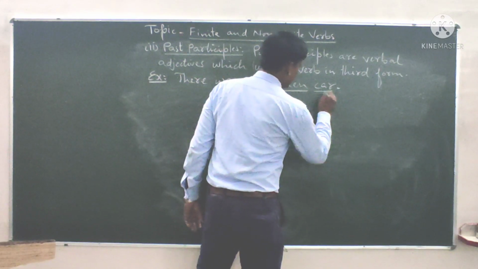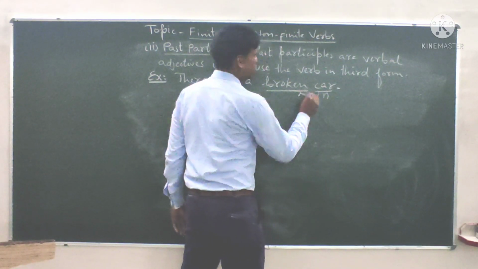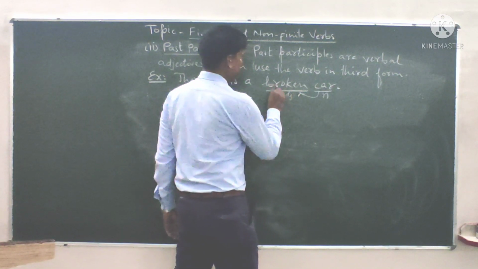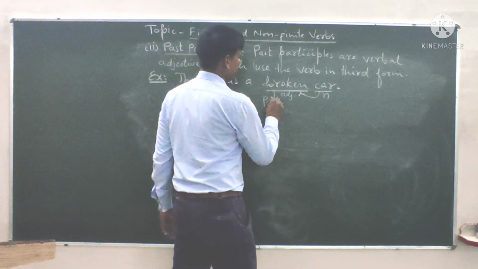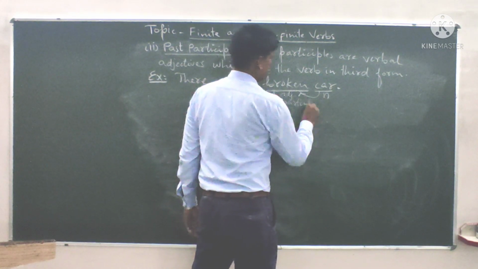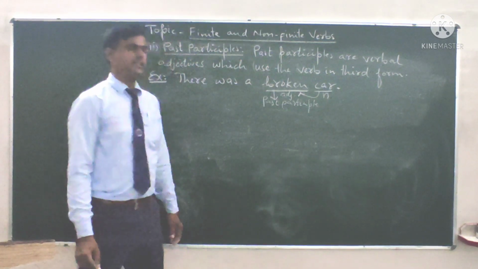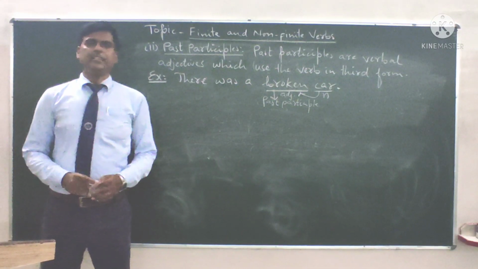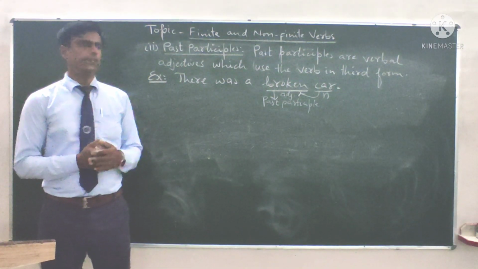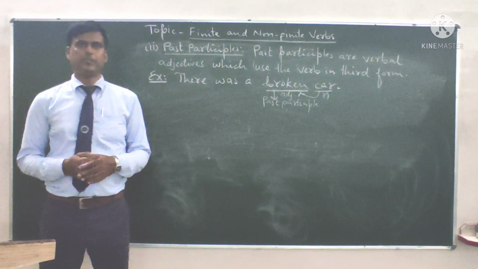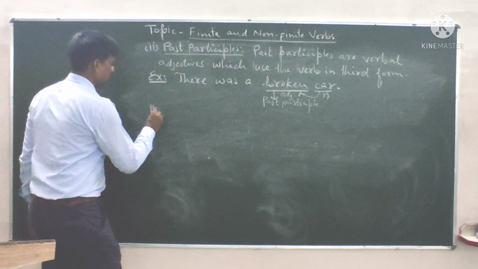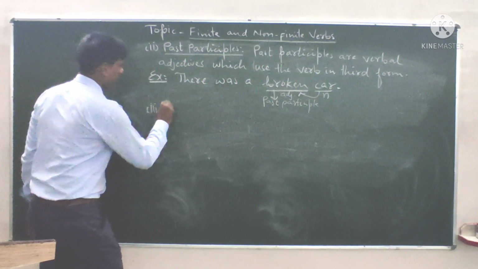Because car is the noun and it is used to describe the noun. That's why this is adjective and this is past participle, functioning as an adjective. Okay, now let us see the third one. The third one is perfect participle.